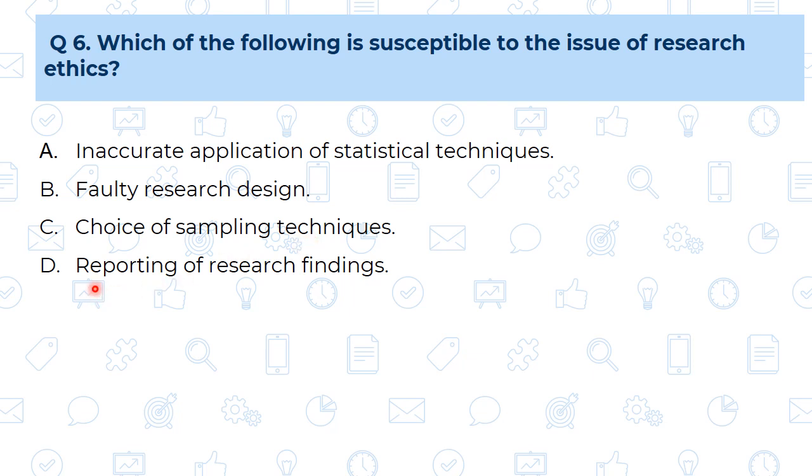And D, reporting the research findings. This is very important. When there is a reporting of the research findings, then research ethics are going to play an important role to avoid any kind of misbehavior by the researcher. So reporting of the research design is more susceptible to the issue of research ethics. The remaining three options come under honest error, and here there can be real misconduct by the researcher. So our answer is D.